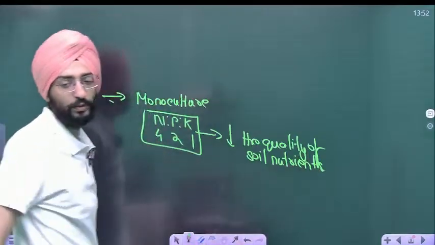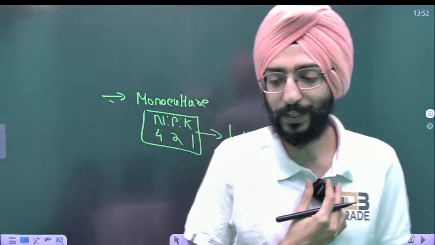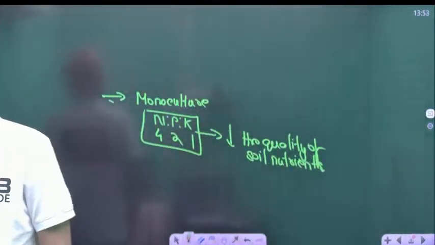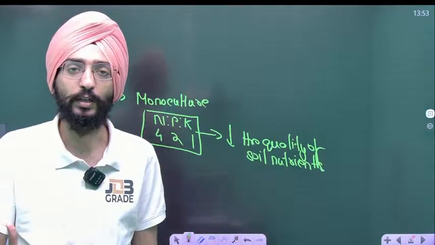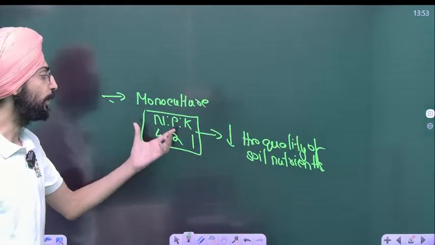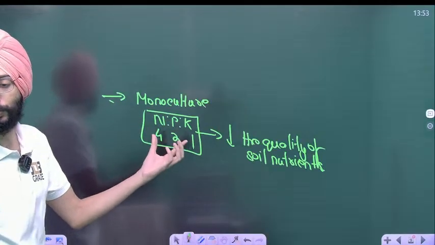I hope you got this point, that monoculture is not sustainable. Monoculture is completely not sustainable. But MSP is encouraging farmers to grow only 2 crops because they are getting MSP out of that. And that will lead to a monoculture which will impact the nutrient quality of the soil. It will hamper the NPK ratio that needs to be maintained at 4:2:1.